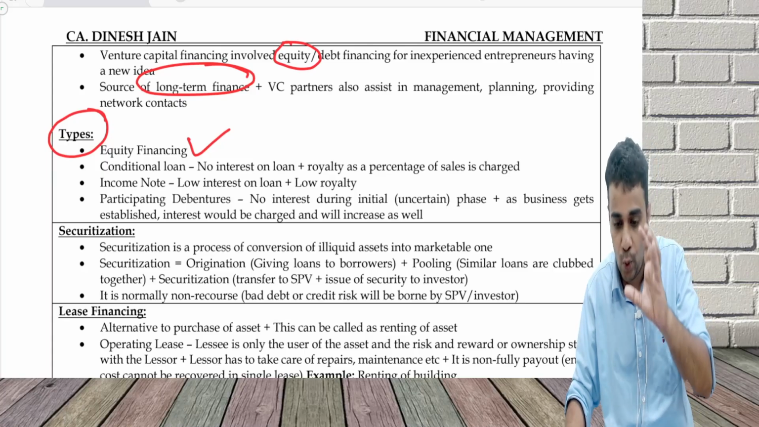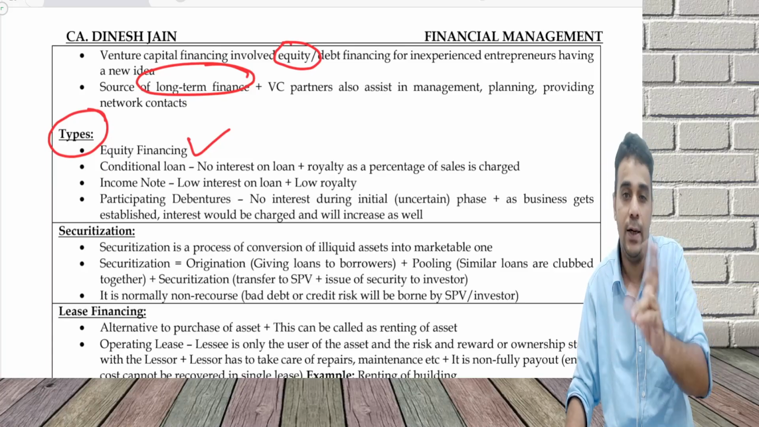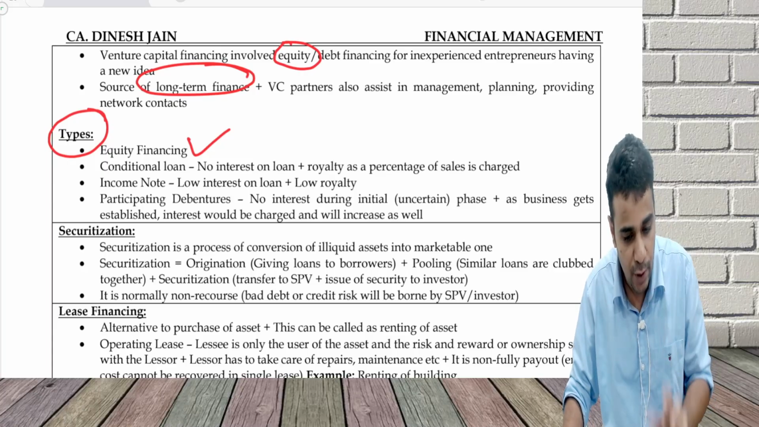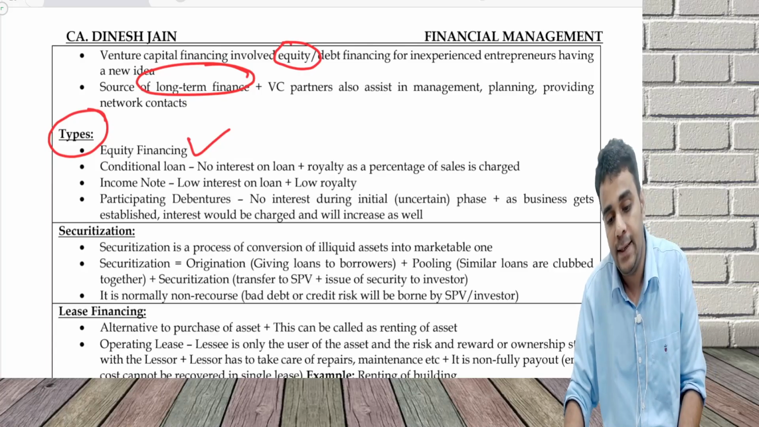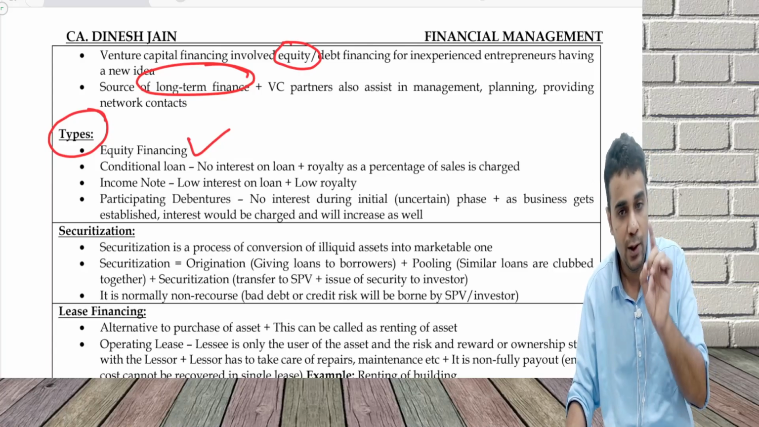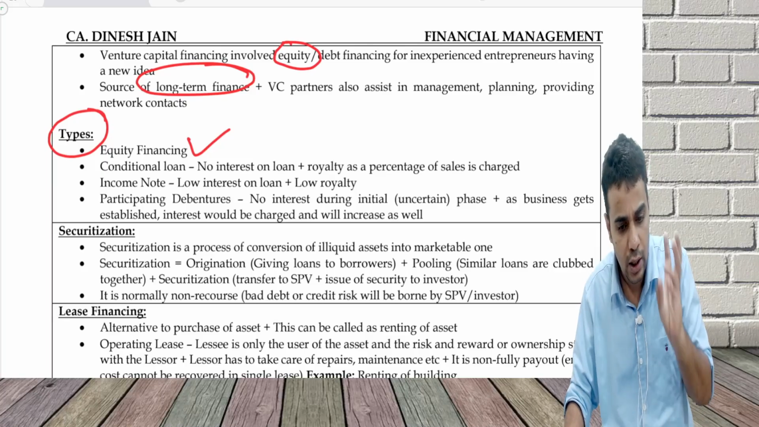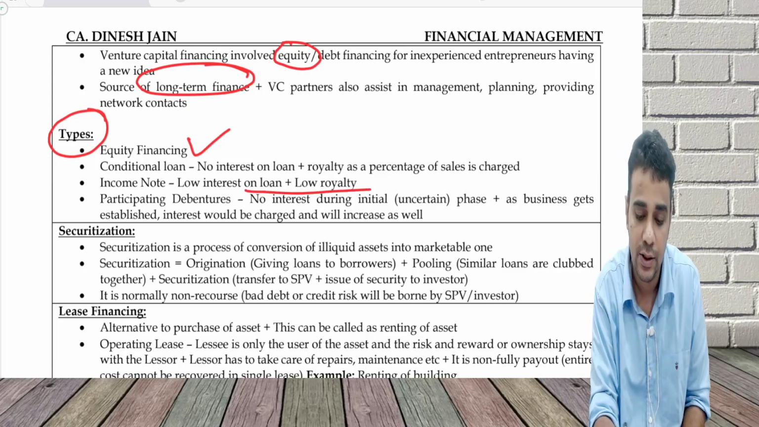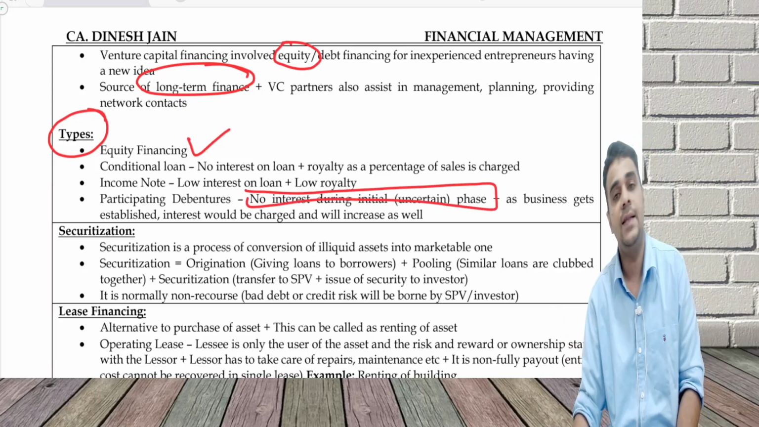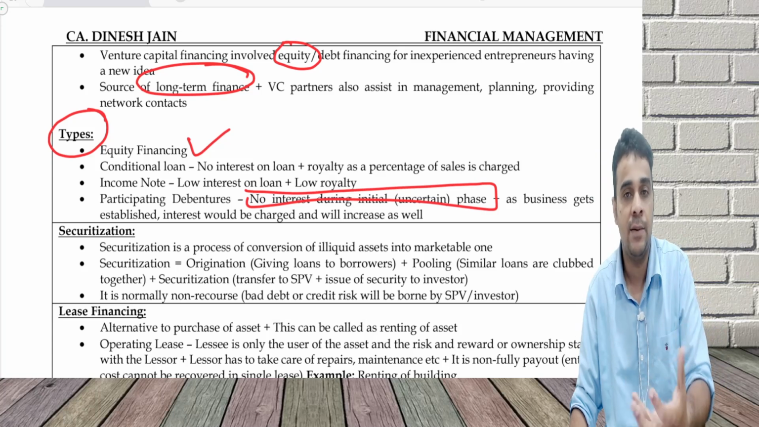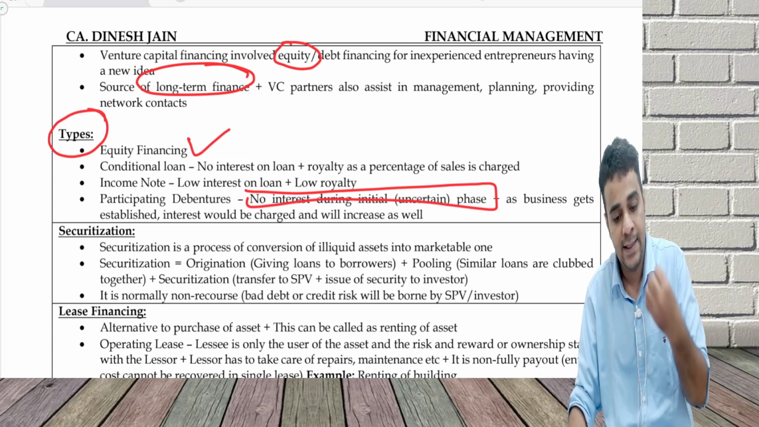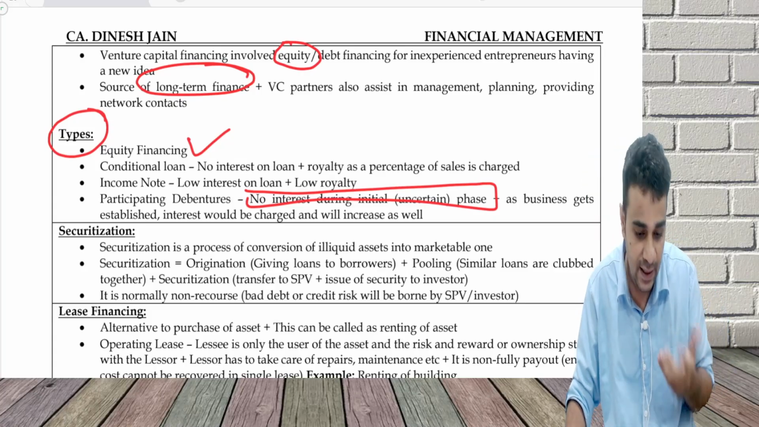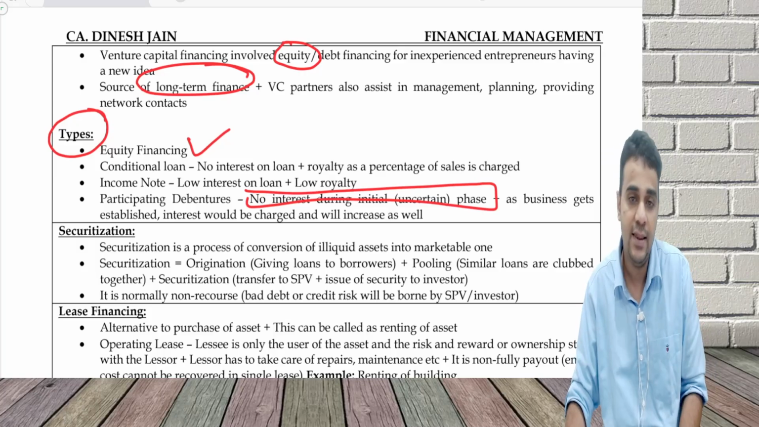Income note: I will have a lower interest on the loan as well as a royalty. In an income note you have to pay interest as well as royalty, but the rate of interest could be on the lower side. And participating debentures, this is another form. Equity financing is one form, all the others are debt: conditional loan, income note, participating debenture. In this, you don't charge interest during the initial period because it is an uncertain phase. As the business becomes established, interest can be charged, and the same can increase in future.